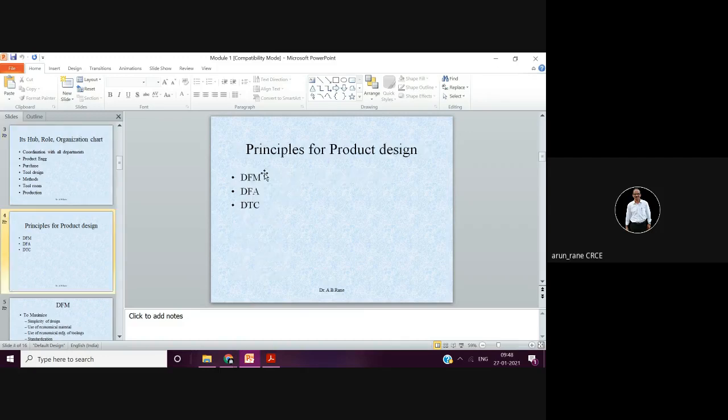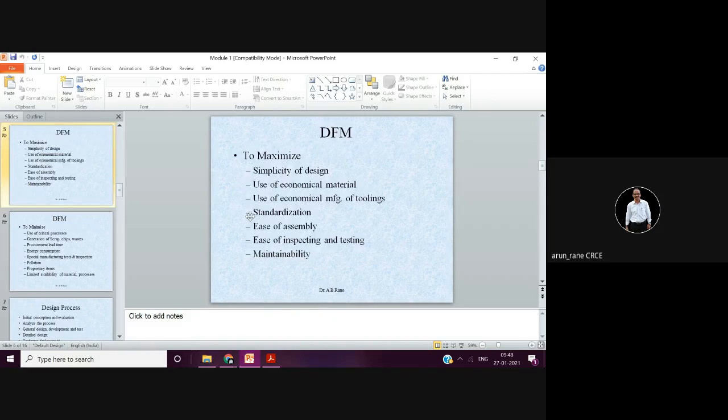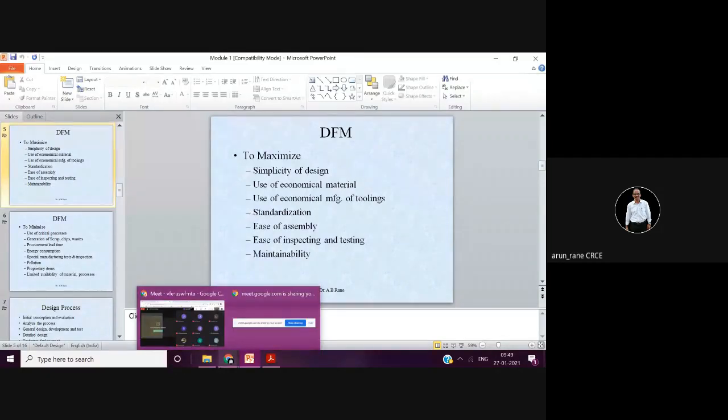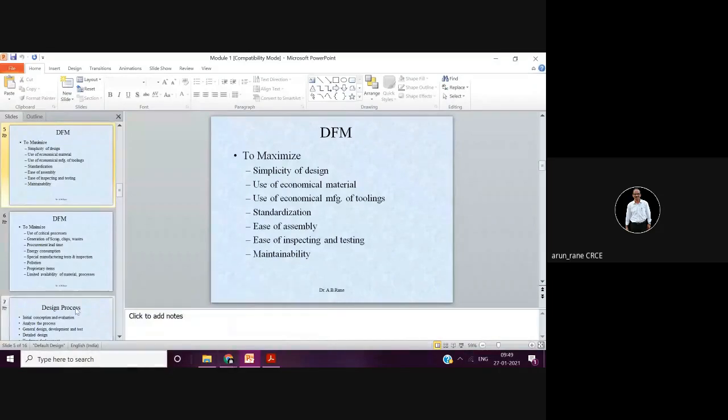DFM stands for design for manufacturing, design for assembly, and design to cost. Whatever you design should be manufacturable. Earlier, it was traditional manufacturing. In traditional manufacturing, the marketing engineer will bring the orders because he needs to complete the marketing. I have told you the difference between sales and marketing. It is different; it's not the same.